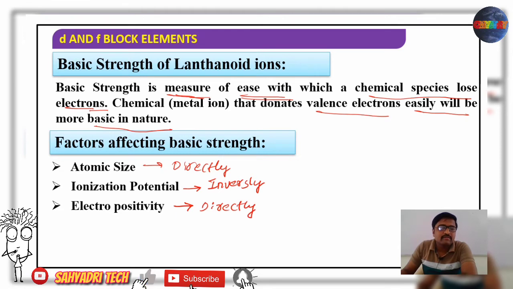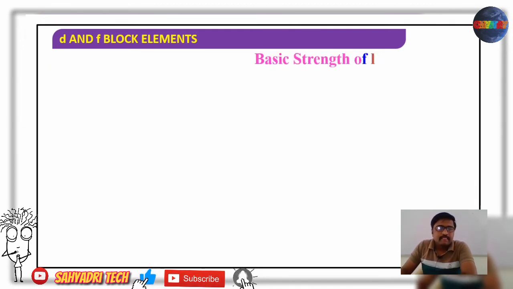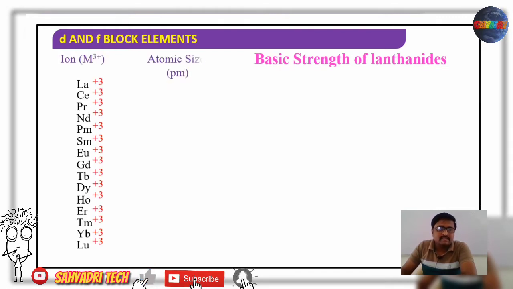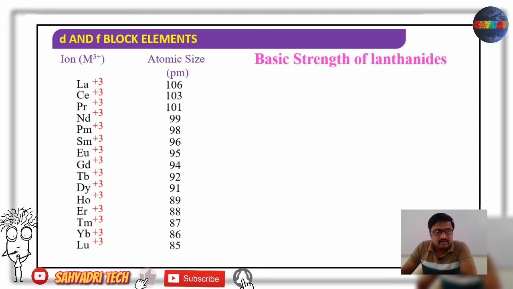So what are the factors which affect the basic strength? It is the atomic size, ionization potential and electropositivity. The net effect of all these three influences the basic strength of those lanthanides. Now if we consider basic strength of lanthanides with respect to ionic size, the 3 plus ion in their plus 3 oxidation state, the ionic radii goes on decreasing from lanthanum to lutetium.